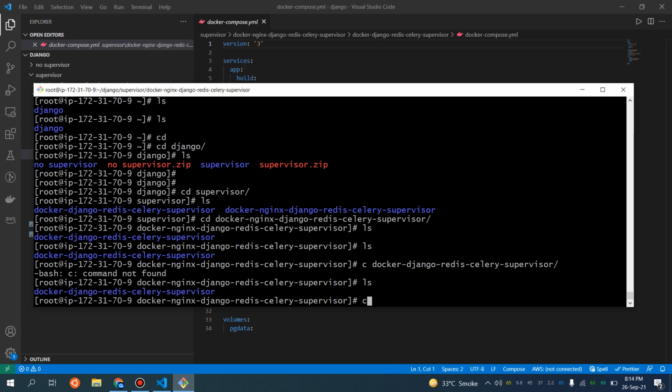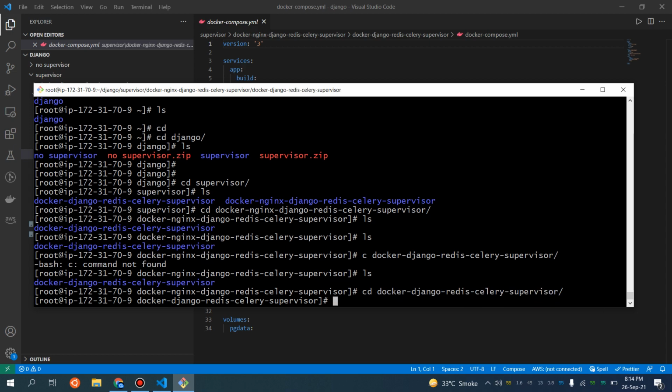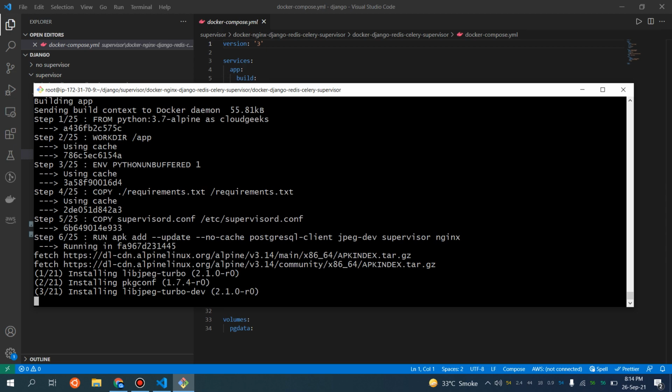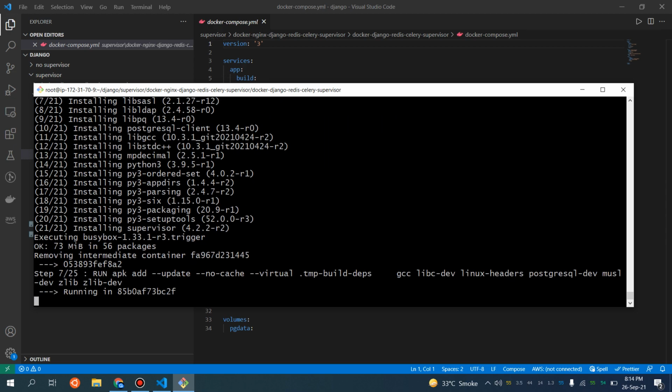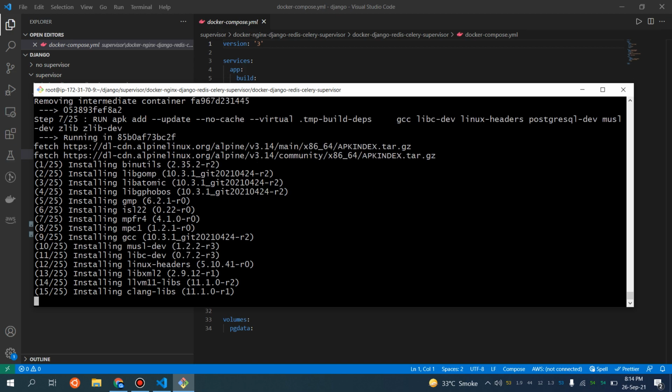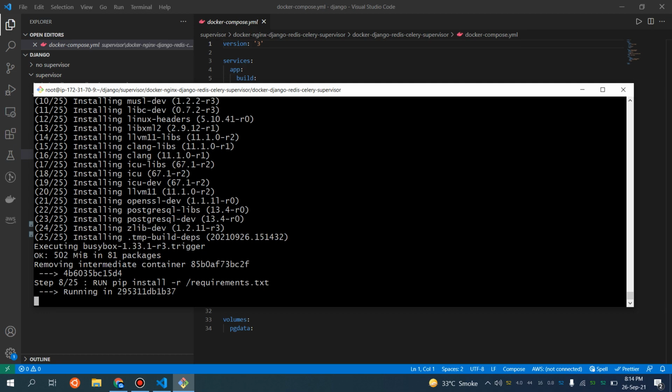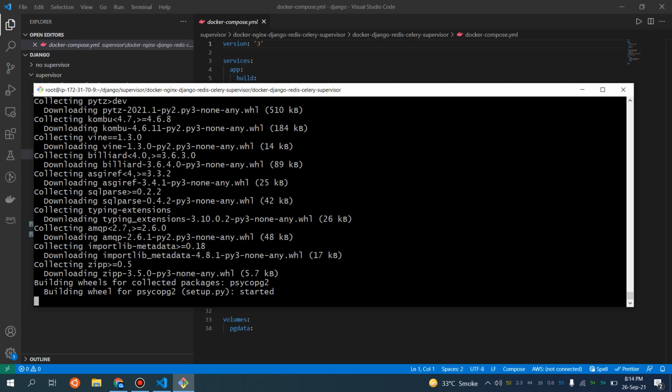So what I will be doing, if I navigate to the Docker Django Redis Service Supervised section, is docker compose up -d --build. You will see that our application is not going to be available this time on port 8000, because port 8000 is not exposed by us. Even on the host it is not exposed. I will be showing you guys how Nginx is going to access that particular port. It is going to access that particular port through the DNS name.